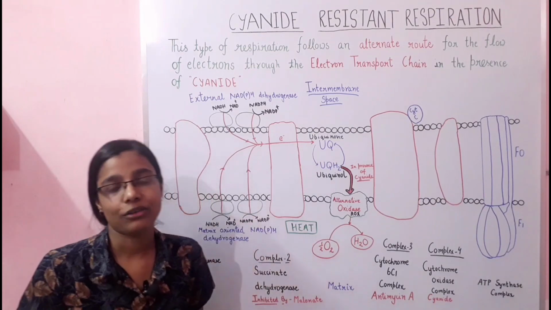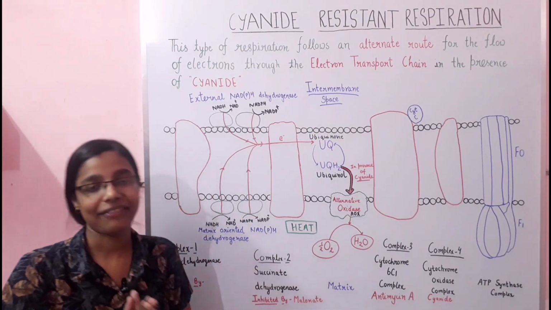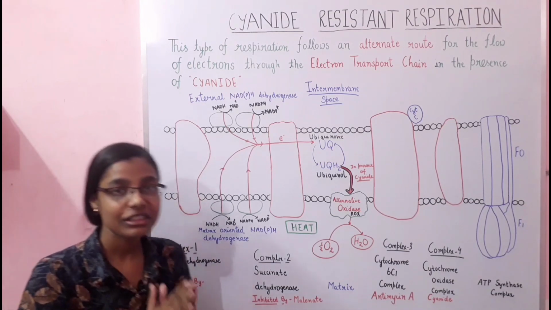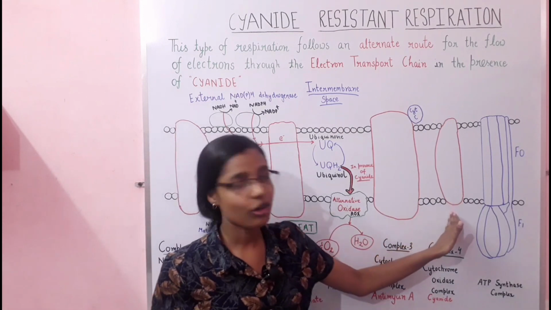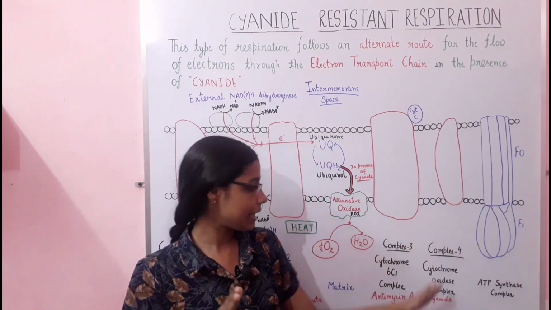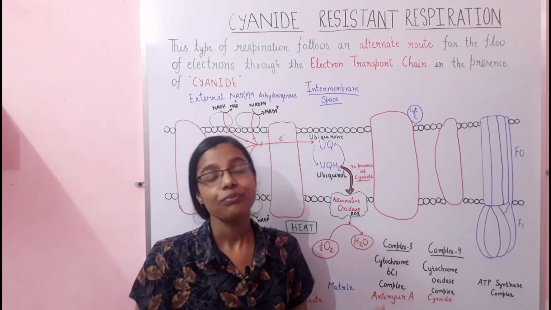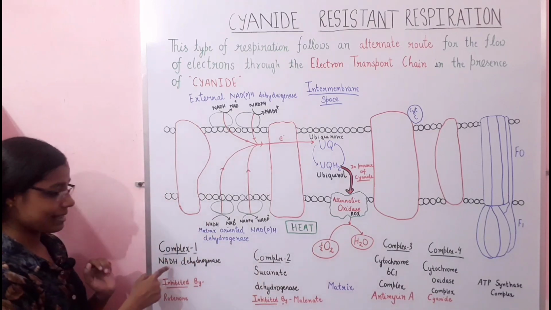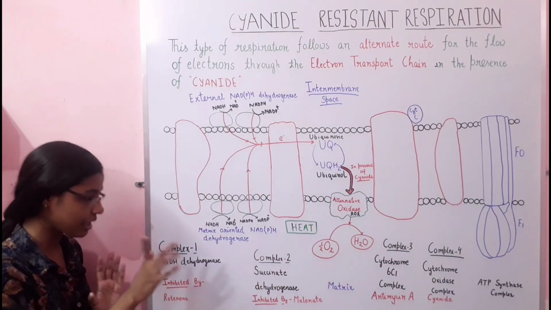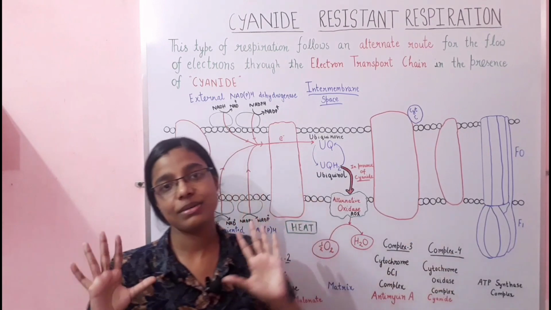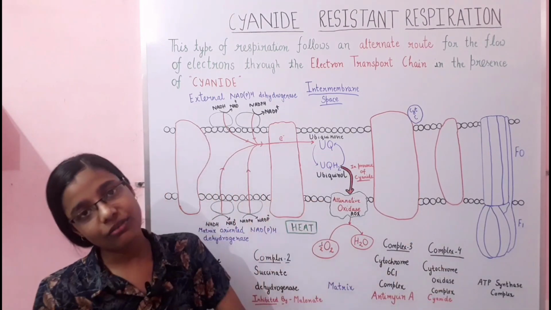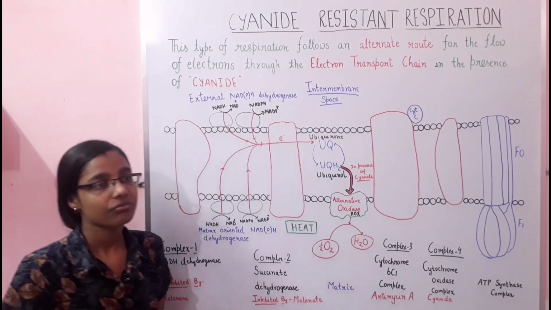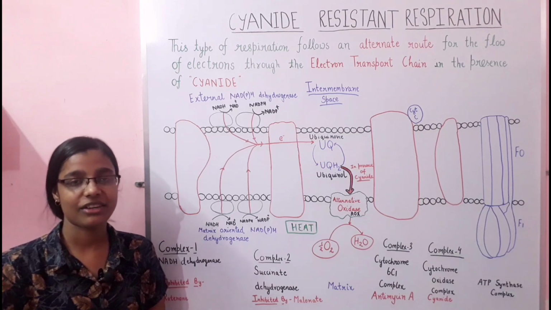So that is all about cyanide resistant respiration. We have discussed both the conditions that can take place. The first condition is when complex 4 has been inhibited by cyanide, and the second condition is when complex 1 has been inhibited by rotenone and complex 4 has been inhibited by cyanide. Then what will happen in such situations? We have discussed that. Okay, so that is all about cyanide resistant respiration.